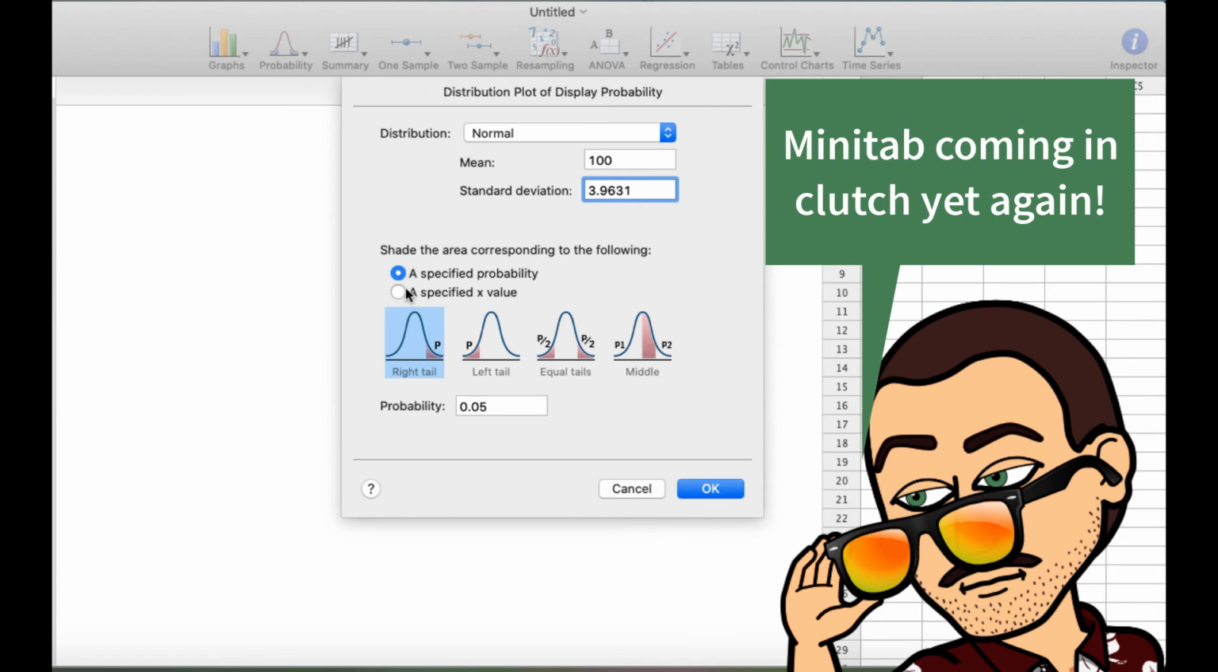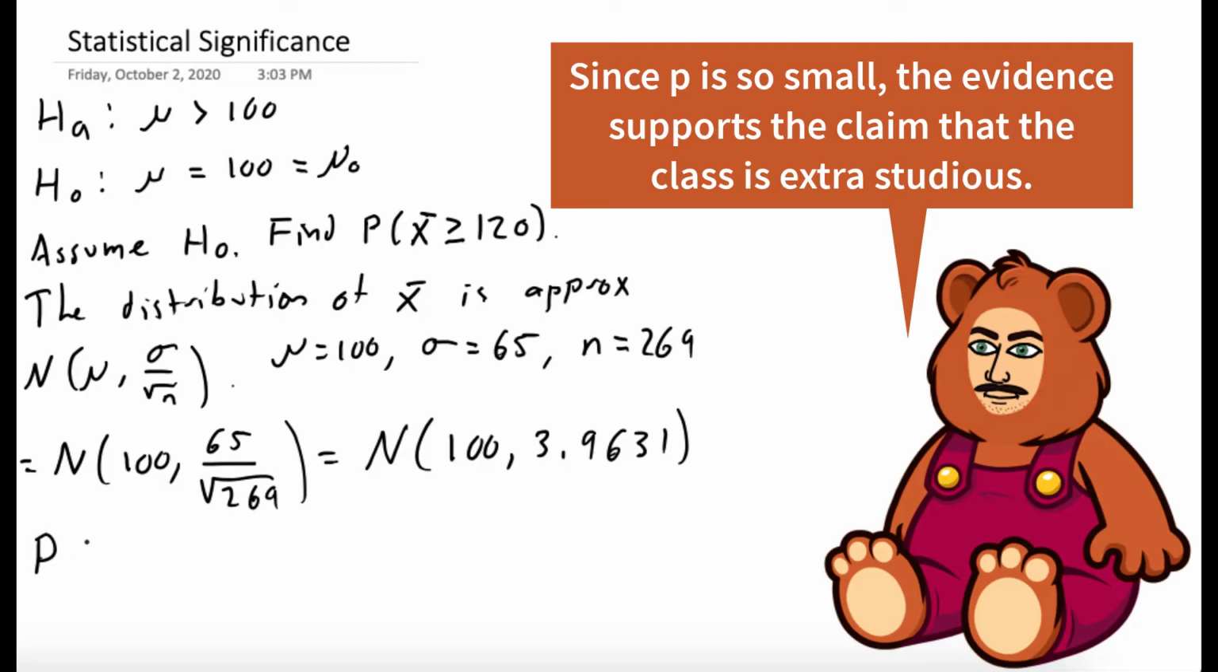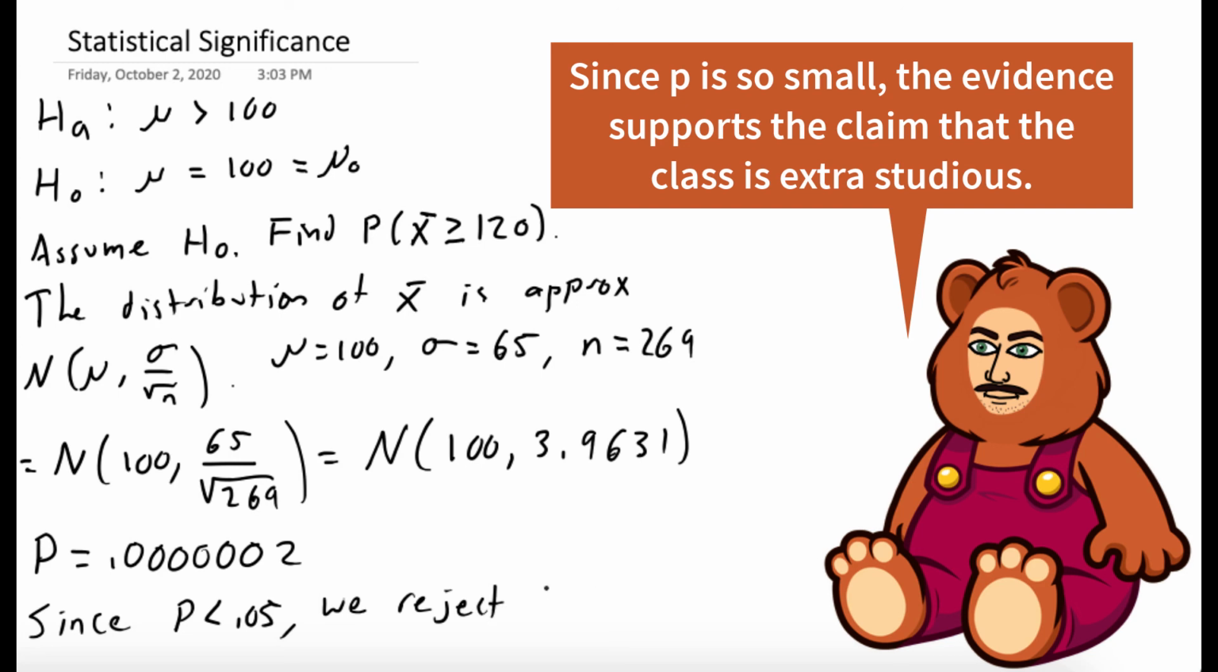Okay, so we want a specific x value, right tail, and that x value is 120. We run it and we see the probability is very small. 6 zeros followed by a 2. So p is equal to 0.0000002, which is much smaller than 0.05. And so since p is so small, we can reject the null hypothesis, and our class studies a lot.